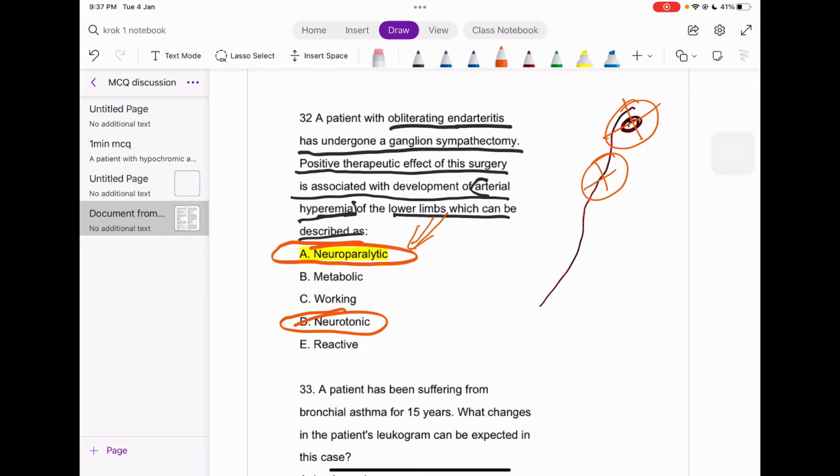But if the surgeon totally cuts out the whole ganglion, right? The best example is the nerve, as I described. That is the neuroparalytic effect itself. Okay, next question.